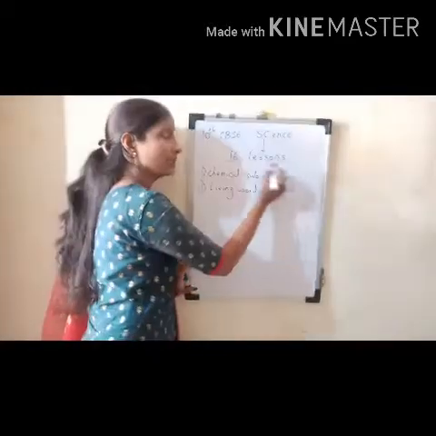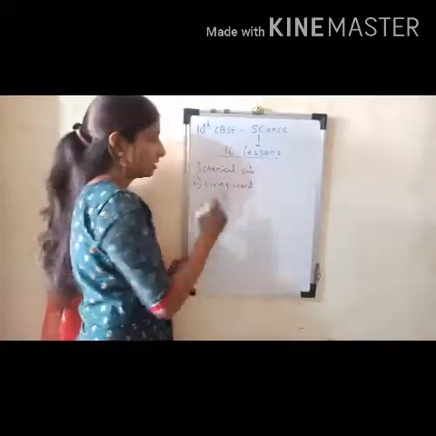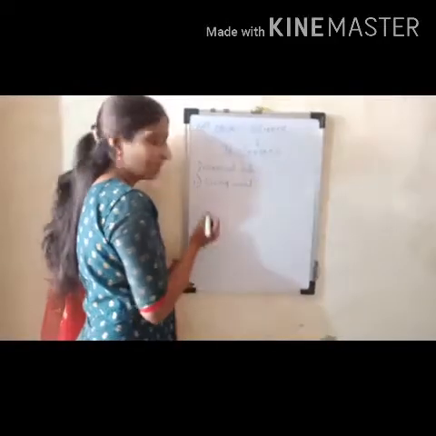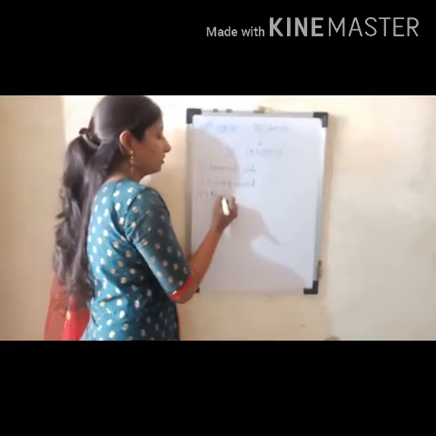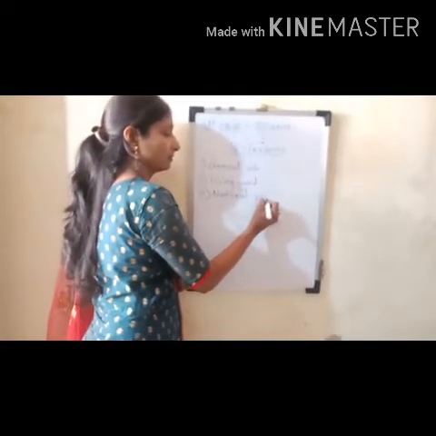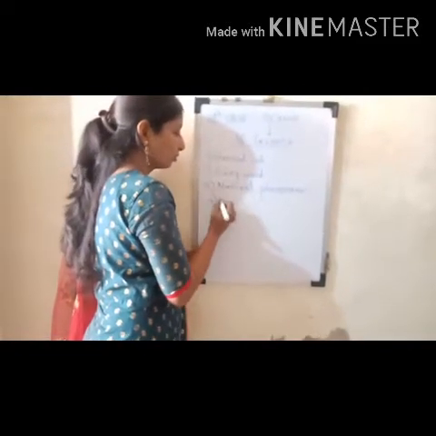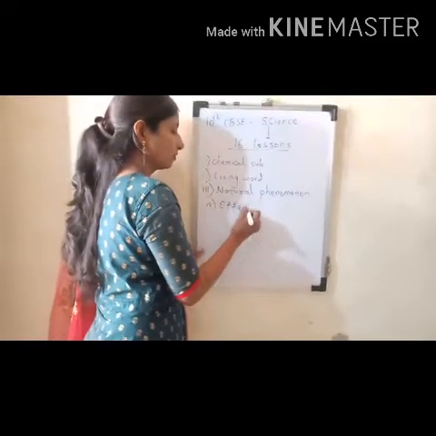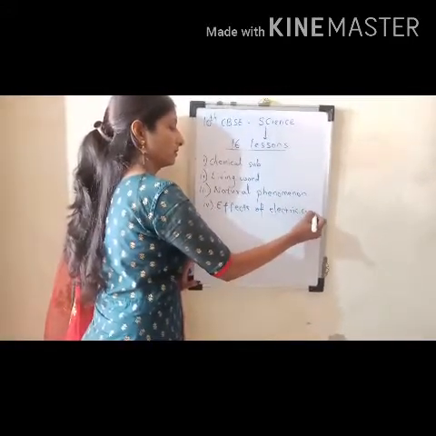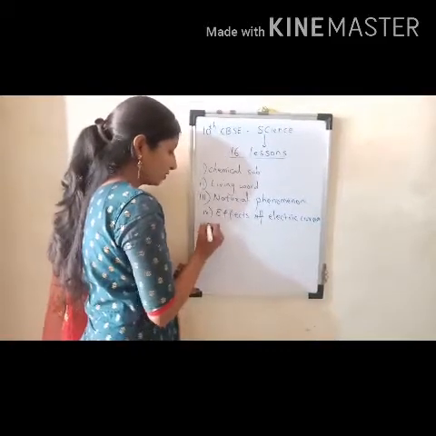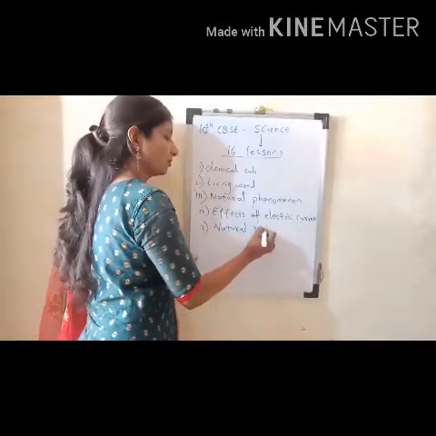The chapters are a total of 16, which are divided into chemistry, physics and biology. How? I am telling you the protocol here. First, chemical substances; second, living world; third, natural phenomenon; fourth, effects of electric current; and fifth, natural resources.